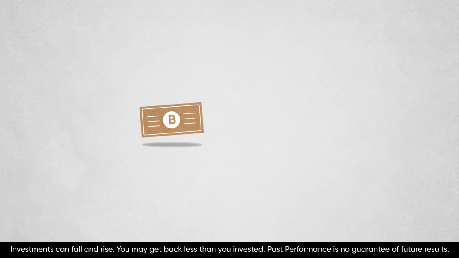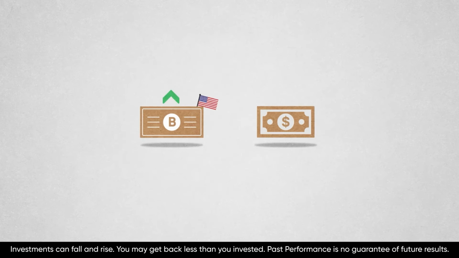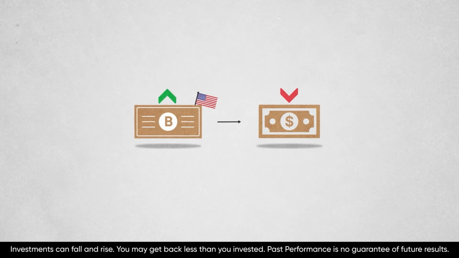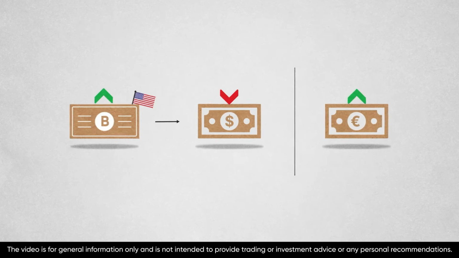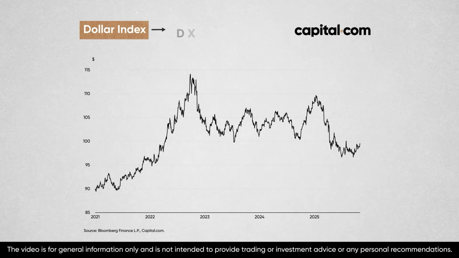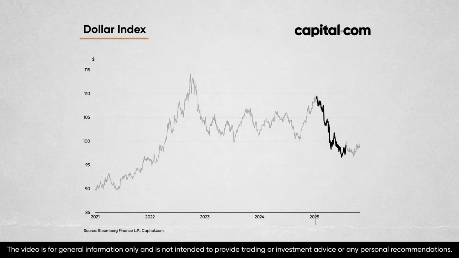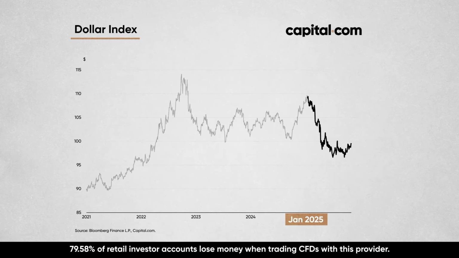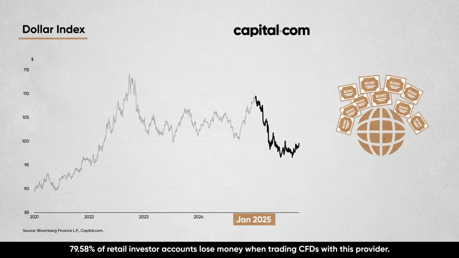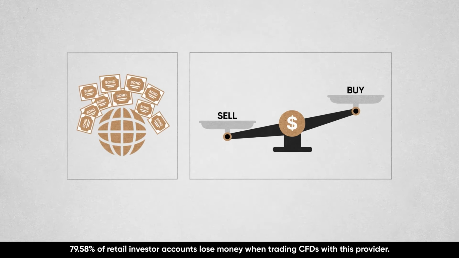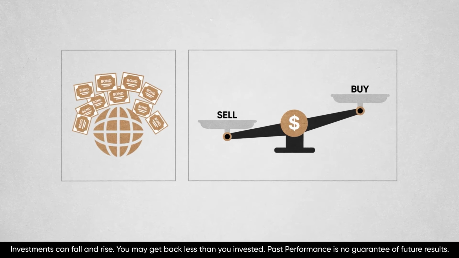There's an apparent contradiction here. If demand for US treasuries is increasing, then the dollar should be strengthening, but it isn't. The dollar is weakening, and not just against the euro. This is the US dollar index, or the DXY, which weighs the dollar against a basket of major foreign currencies. And it's quite clear that the dollar has been weakening since January 2025, which means that even given a record foreign ownership of US treasuries, there is still more selling pressure on the dollar than there is buying pressure, and there are several likely reasons for that.